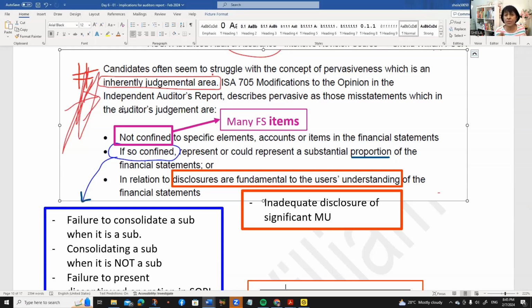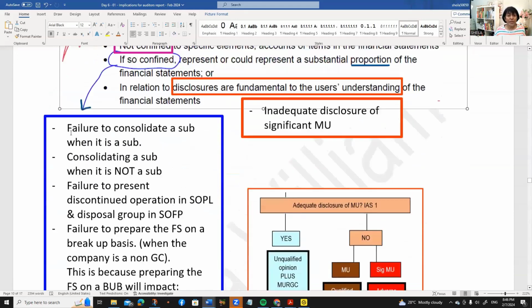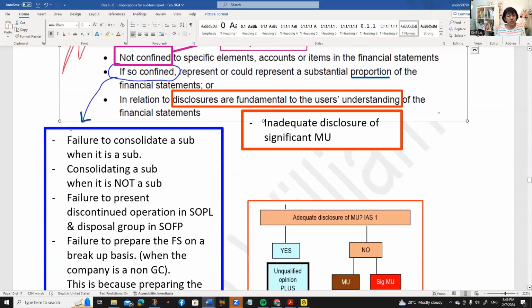Look at the second bullet. The word item is not there. The first bullet, the word item is there: financial statement items. But the second bullet, there's no word items there. So what do you mean by so confined could represent a substantial proportion of the financial statements? So let's have a look at this. When is there a substantial proportion of the financial statements?